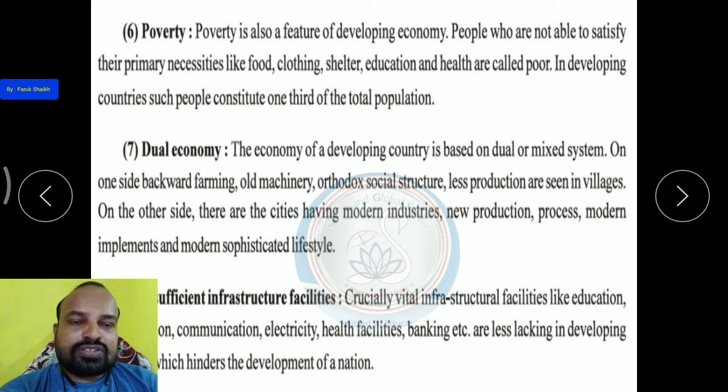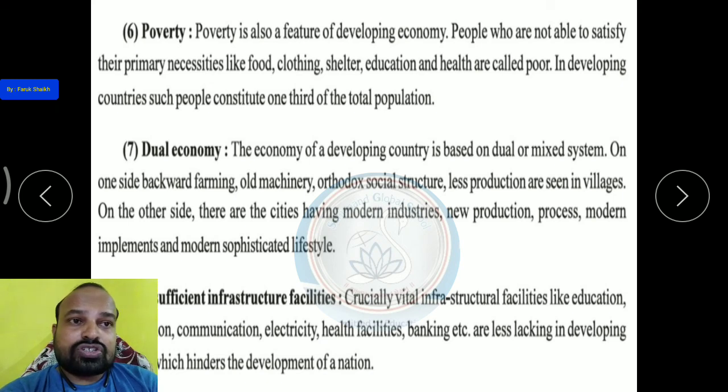Orthodox social structure. Okay, if they have a farm, those farms are not fenced, okay, so other animals like nilgai, cows and all destroy the crops. Pigs also destroy the crops.